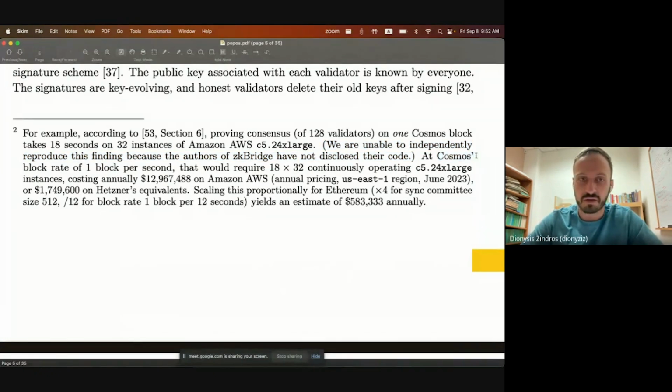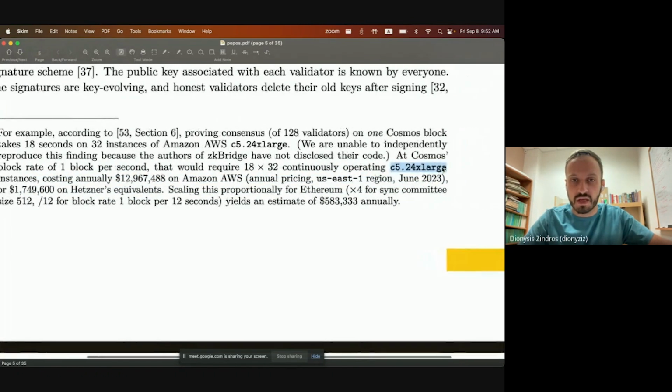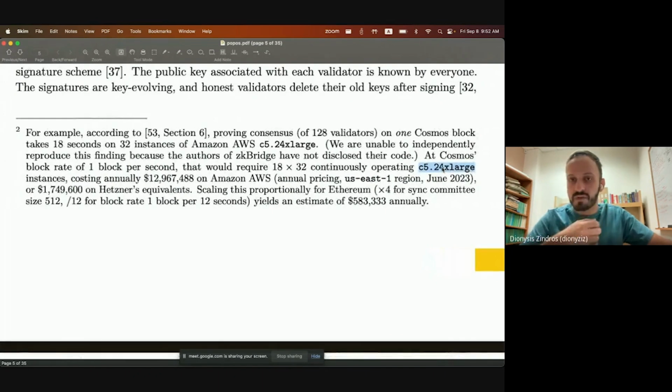In Cosmos, they have a rate of about 1 block per second. Some chains have more. I mean, Cosmos consists of many zones, but that's maybe a usual block time. So you need this many servers to be continuously operating, and this is the type of instance that you need in order to run these ZK proofs that are quite bulky.